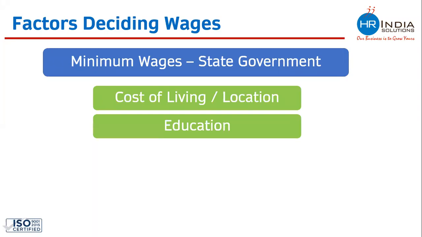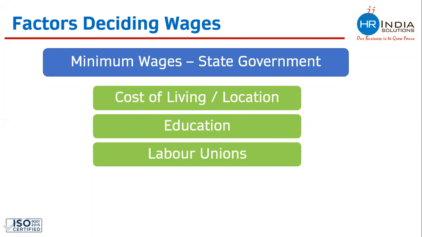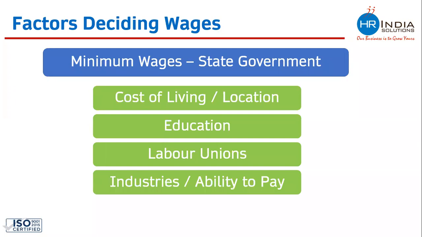If you see the minimum wages circular of the government, it says that for matriculates, this much would be the minimum wages. For graduates, this should be the minimum wages. And for postgraduates, this should be the minimum wages. Wages are also decided, because whenever any state government goes for deciding the minimum wages for their state, they invite the important labor unions and they have a good say in the meeting. Industries and ability to pay: on the basis of industries, minimum wages differ.